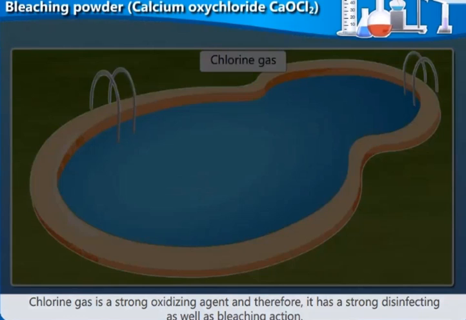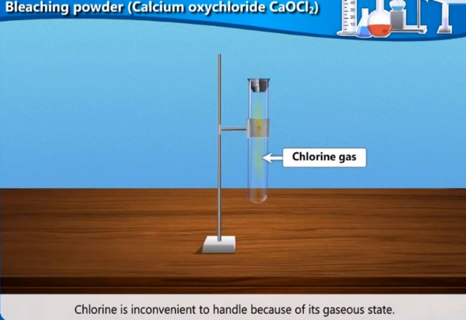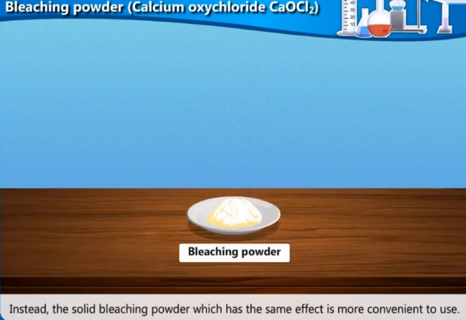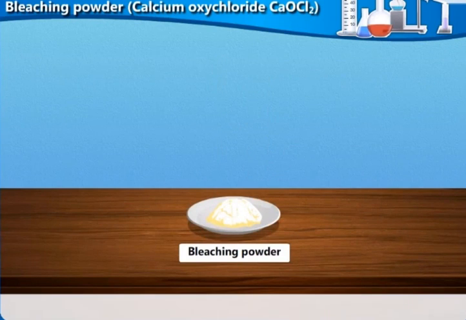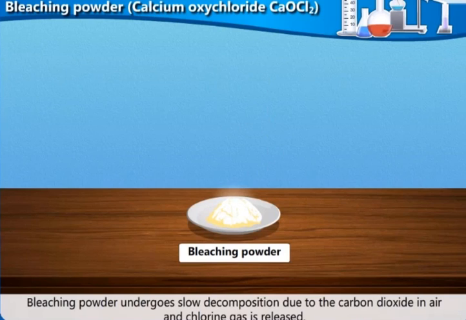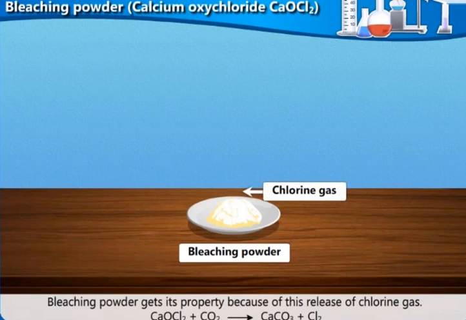Chlorine is inconvenient to handle because of its gaseous state. Instead, the solid bleaching powder, which has the same effect, is more convenient to use. Bleaching powder undergoes slow decomposition due to the carbon dioxide in air, and chlorine gas is released. Bleaching powder gets its property because of this release of chlorine gas.